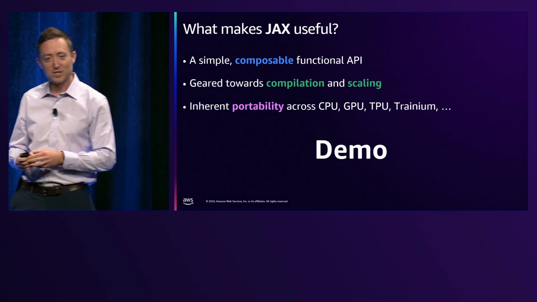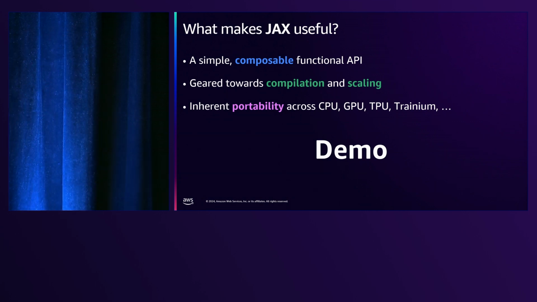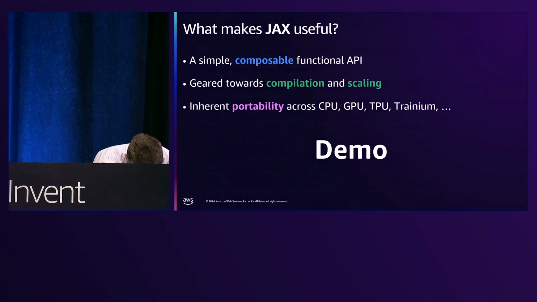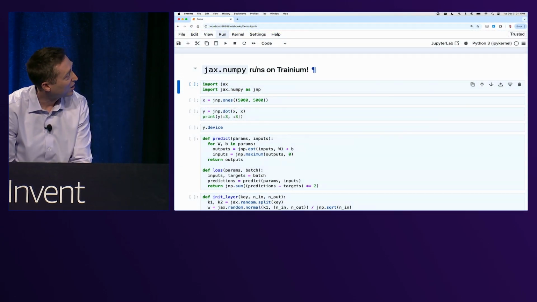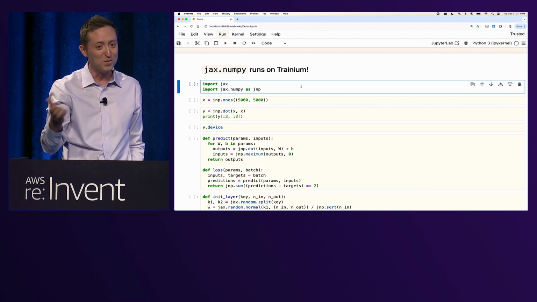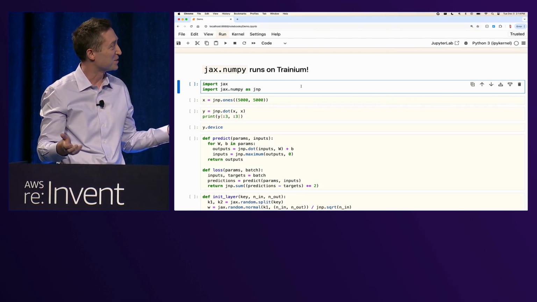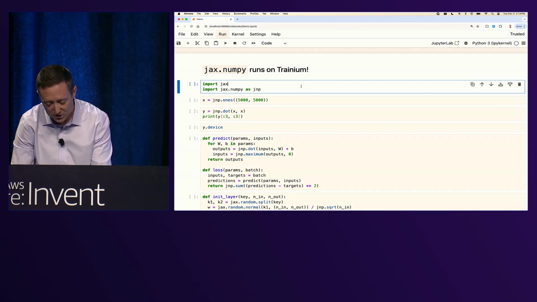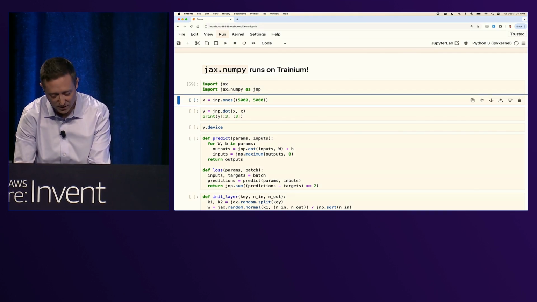And to try to show you some of those things and give you a concrete taste, I'm going to attempt a live demo. Let's see if we can pull this off. All right, hey. Great. So this is a Trainium instance. It's Trainium 1 because I prepared this before this morning, but I'm excited to try this on Trainium 2. I started this notebook.